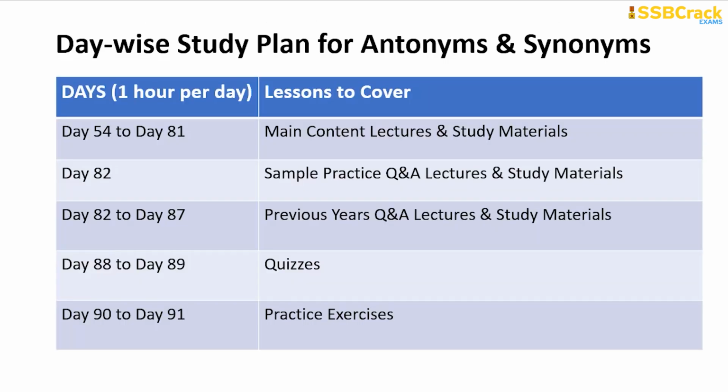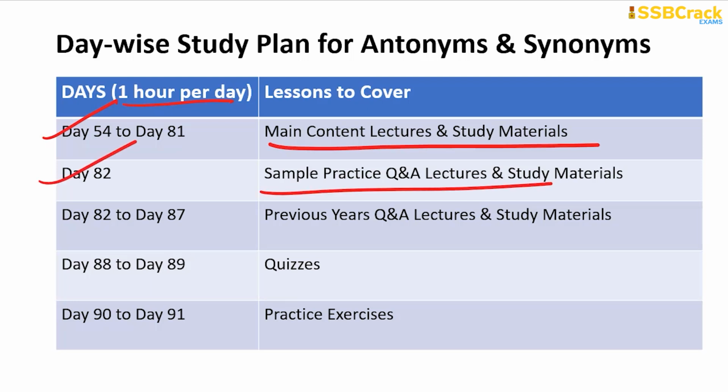So for antonyms and synonyms, you again have to dedicate 1 hour per day and start from day 54 till day 81 to learn all the main content lectures, where we have given you all the lists of words along with their antonyms and synonyms in our content lectures and study materials. On day 82, go through the sample practice Q&A lectures and study materials for both of these topics. From day 82 to day 87, go through all the previous year's Q&A lectures of antonyms and synonyms and their study materials.